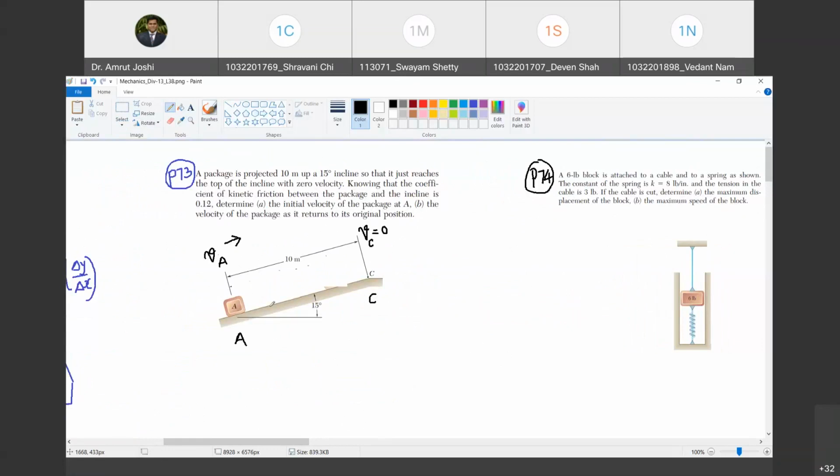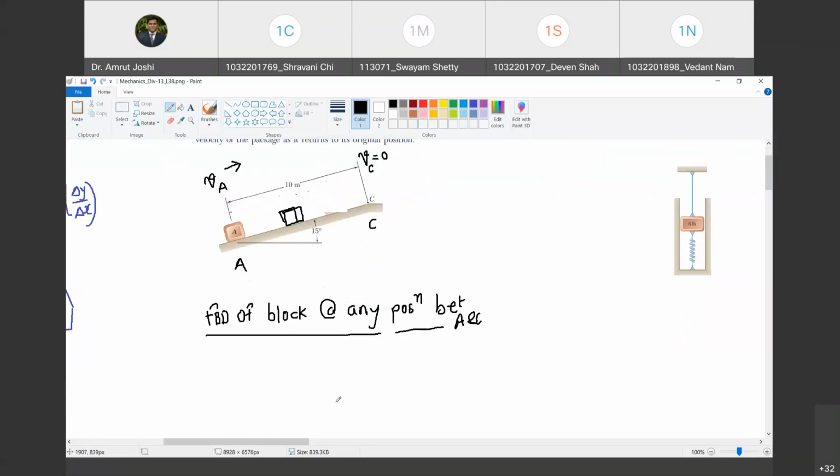Chalo. So now, can I draw the free body diagram of this block at any position intermittent to A and C? Let us draw the free body diagram. Happy? Yes, sir. FBD of the block at any position between A and C. Are you with me? Yes, sir. So how does it look? What are the forces acting on the block?